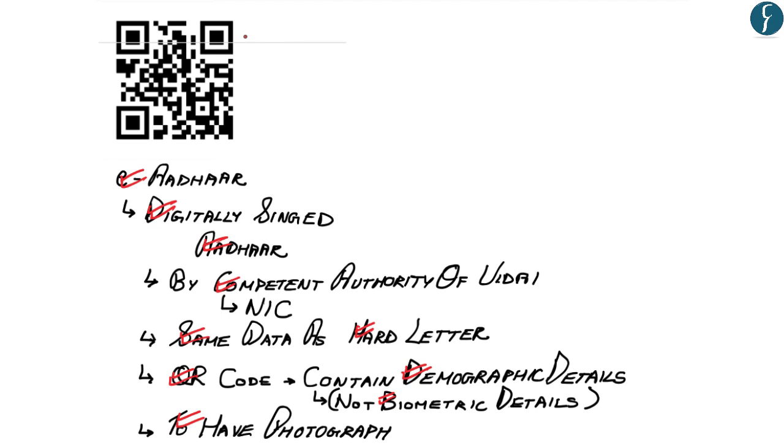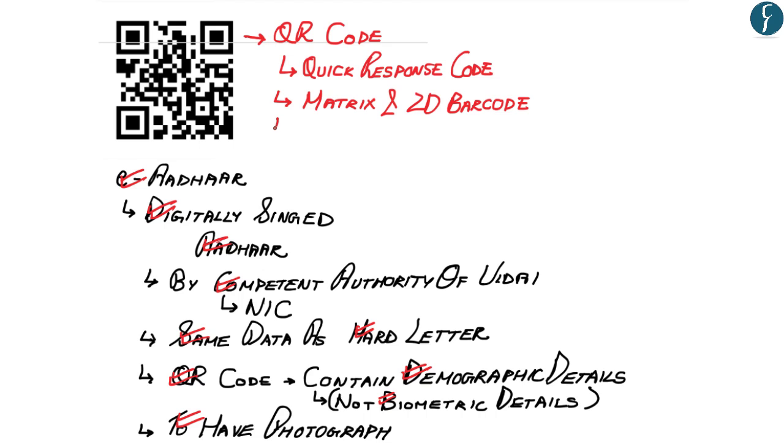You may have seen QR codes, whose full form is the quick response code, and which is a form of a matrix barcode or a two-dimensional barcode. A QR code is a machine-readable optical label and contains information generally about the item to which it is attached. It has become very popular due to its fast readability and greater storage capacity as compared to standard barcodes.